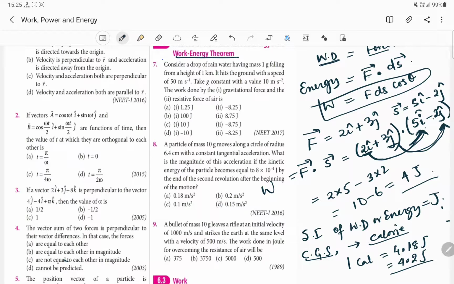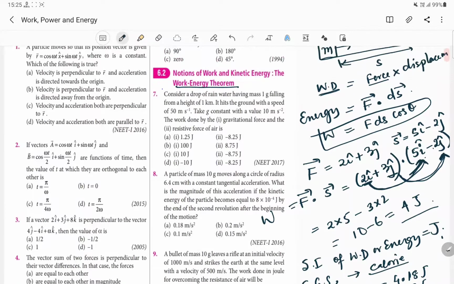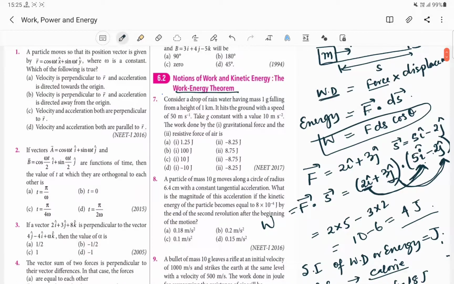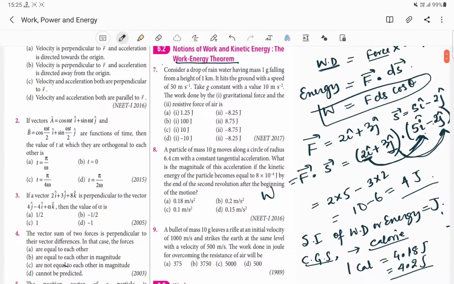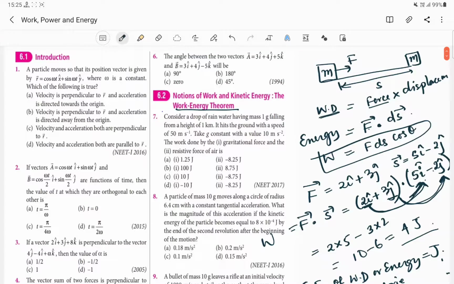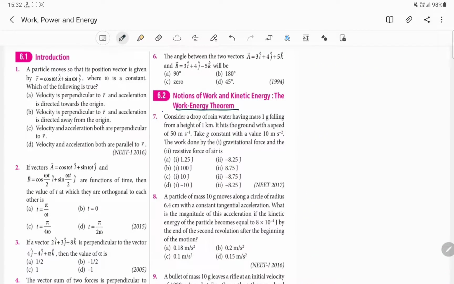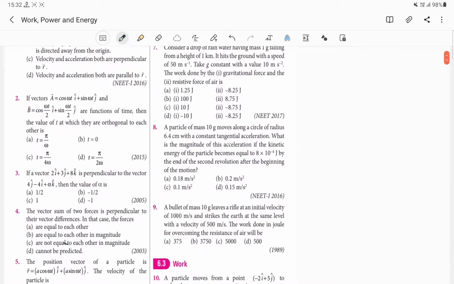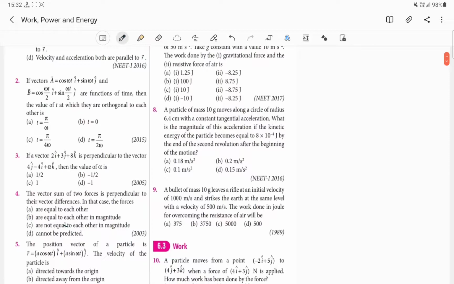Let us see some questions based on this. Basic definition of work done, that is work done will be equal to the scalar product of force vector and displacement vector. Let us take up one or two questions. Here, question number 3.